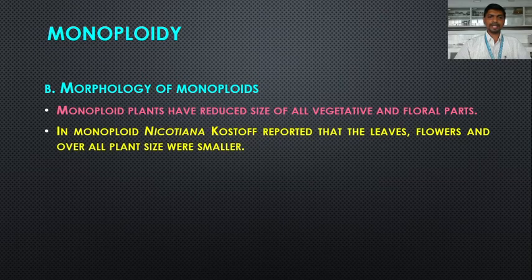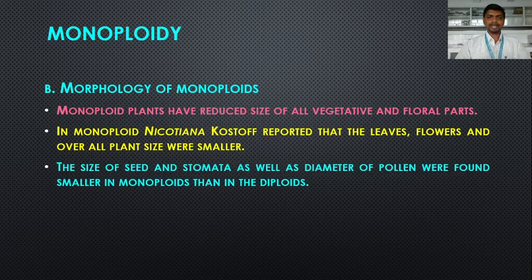In monoploid Nicotiana, Kostov reported that the leaves, flowers and overall plant size were smaller. So monoploids are small in size with respect to their vegetative and floral parts. Why are they smaller? The reason behind this is that they possess a single set of chromosomes. They have a reduced set of chromosomes. They have only one basic set of chromosomes.